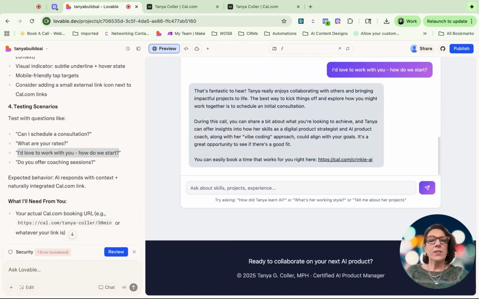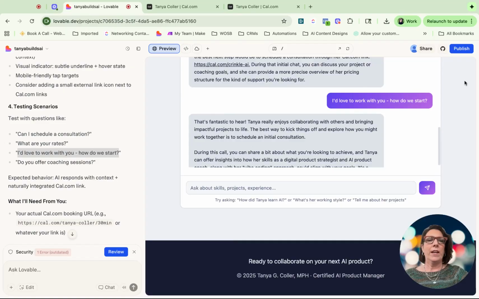That's fantastic to hear. She enjoys working with you. You can easily book what works with her. So I think this is working pretty good so far. I think what I'll do next is kind of get it out there, maybe have a couple of folks test it and see how it works. But I love it so far. I think it's working great.